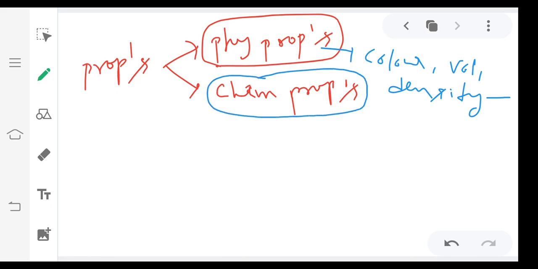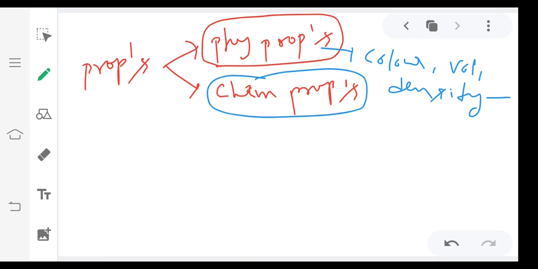What about chemical properties? Suppose you want to check whether a compound is combustible or not, what do you have to do? You have to burn it. If you burn it, no doubt there is a chemical change. The compound may convert into other compounds or elements after burning. So to observe chemical properties, we have to change the composition.